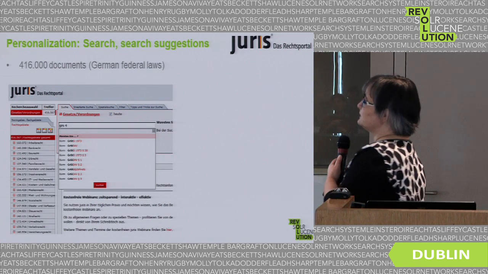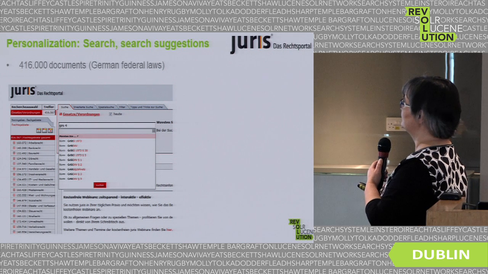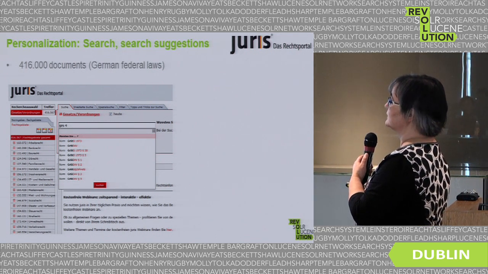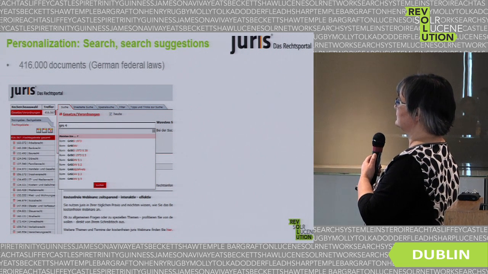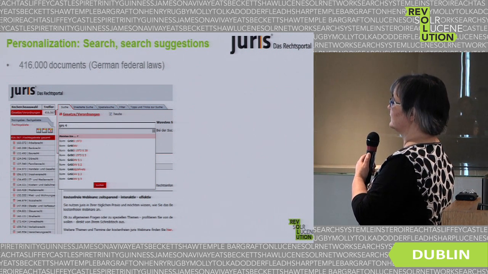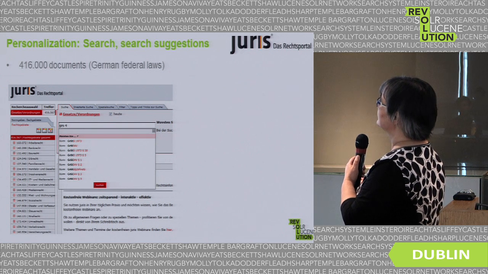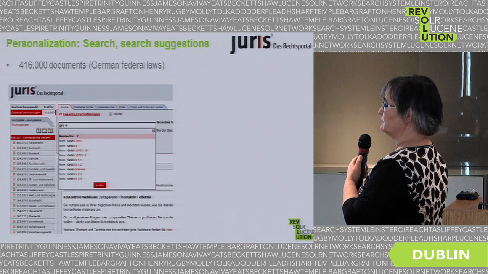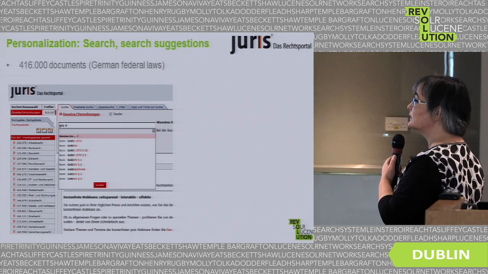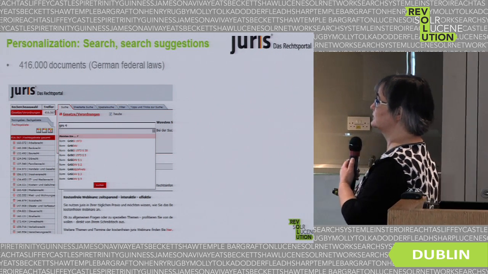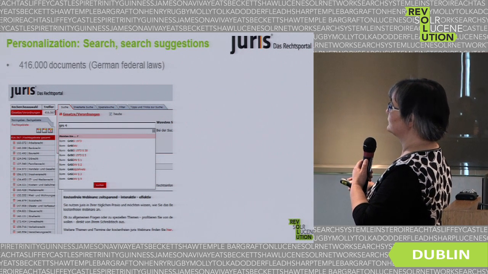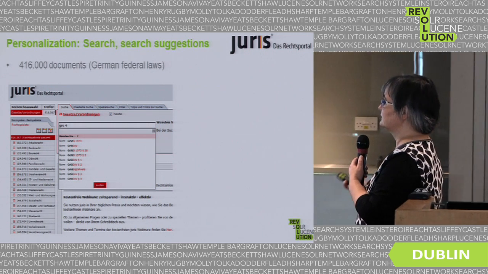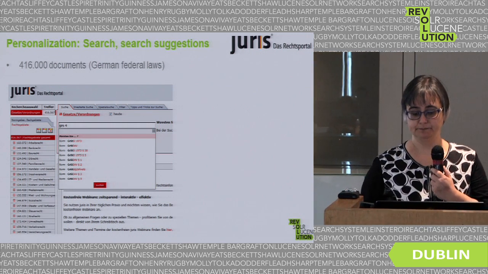This is another example for a customer who may only see the German federal laws. This is about 416,000 documents right now. He only sees Gesetze, Verordnungen. And the suggestions now, I said this is the beginning of a file number. There are no court decisions in this collection, so we don't get any suggestions for file numbers, but instead suggestions for what could be meant.